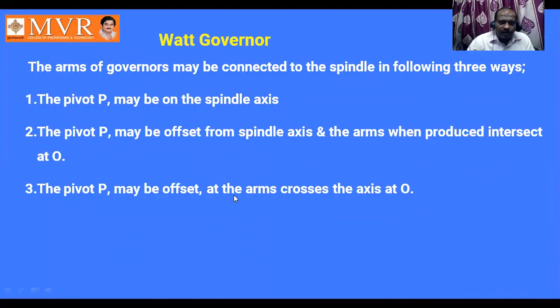So the pivot may be offset, and the arms cross the axis at O. The pivot may be offset from the spindle axis, and the arms produced intersect at O. The pivot may be on the spindle axis. So these are the variations.